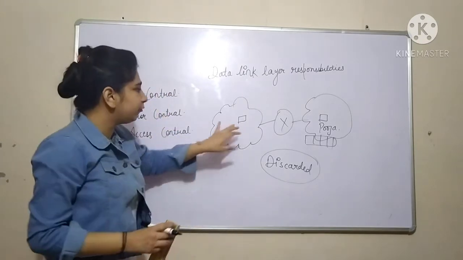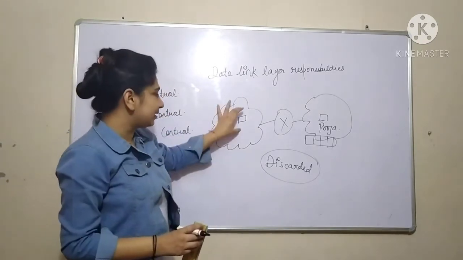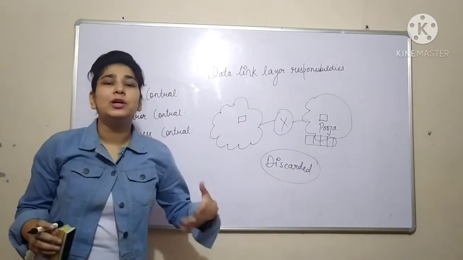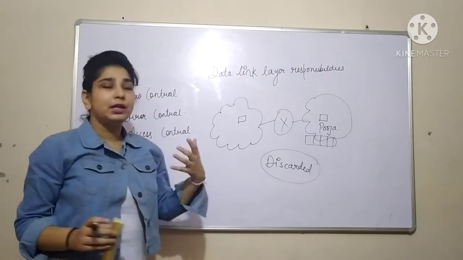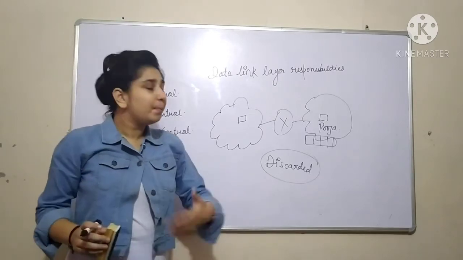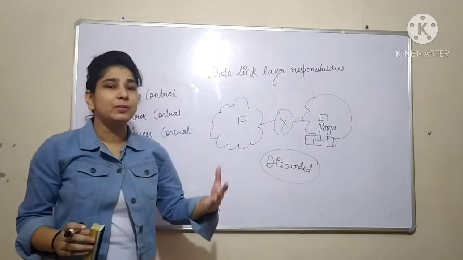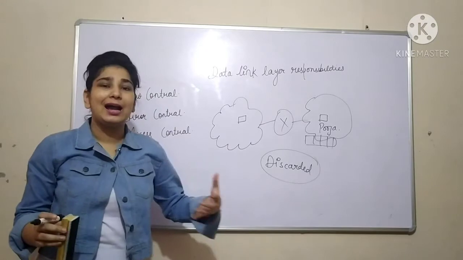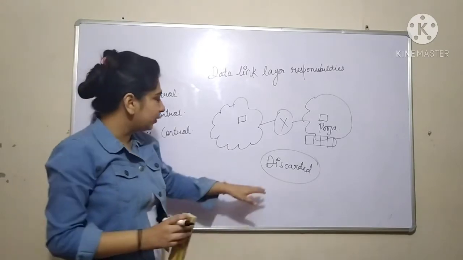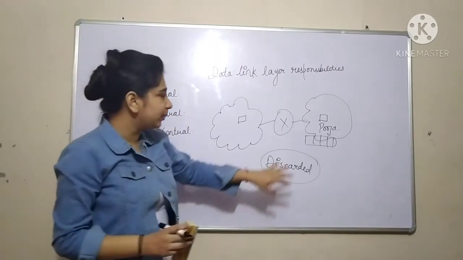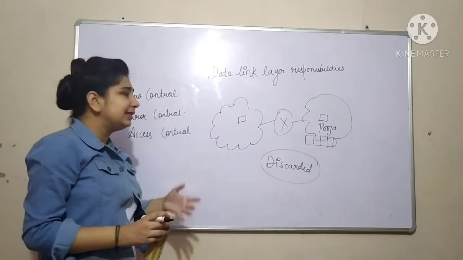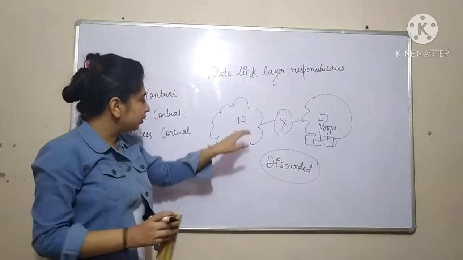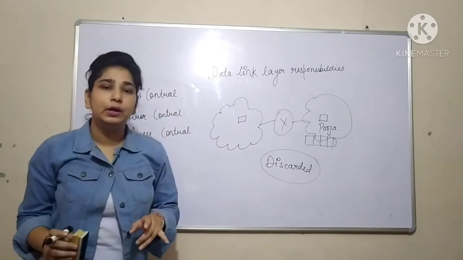Don't send too many messages, because the buffer is not going to hold that many, and all the extra messages are going to be discarded, which cannot be saved in the buffer, and later you will have to resend all those packets. So that is basically your flow control.